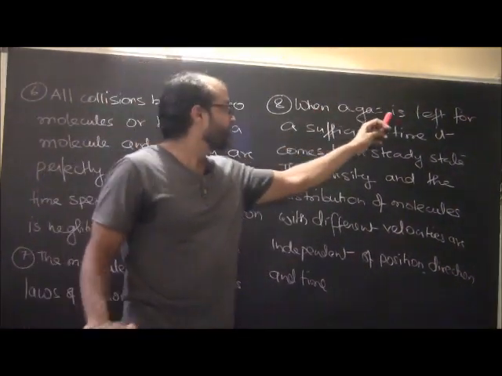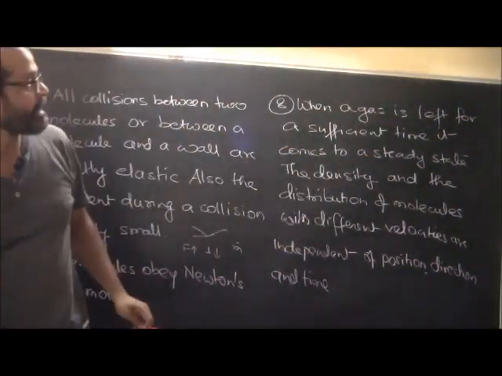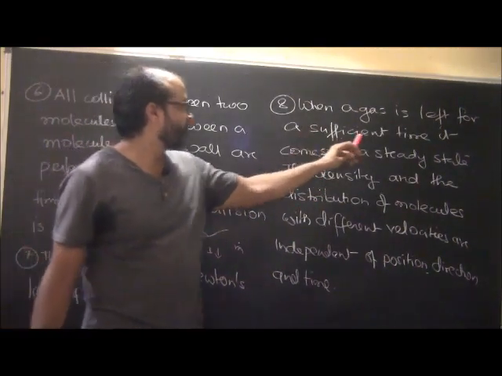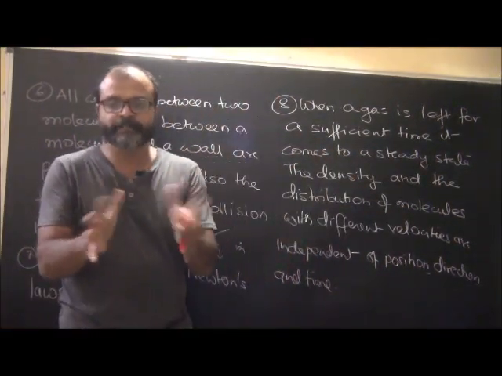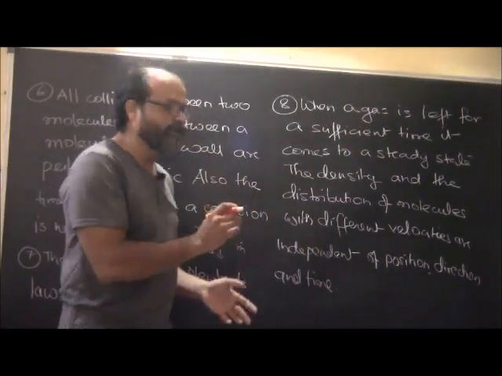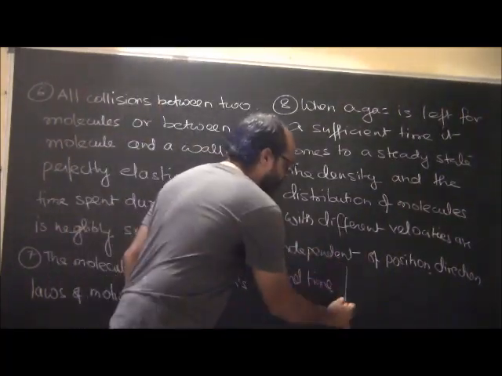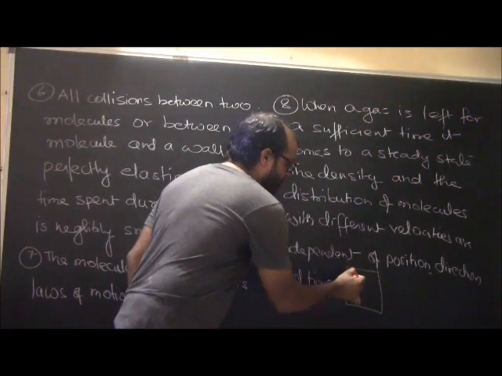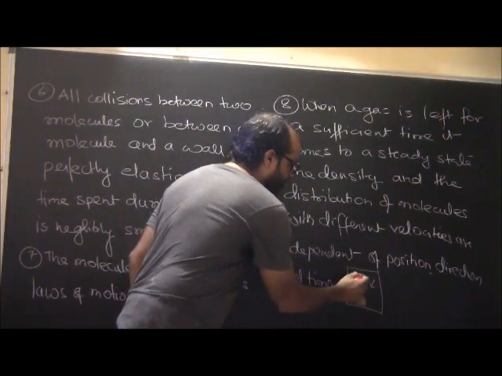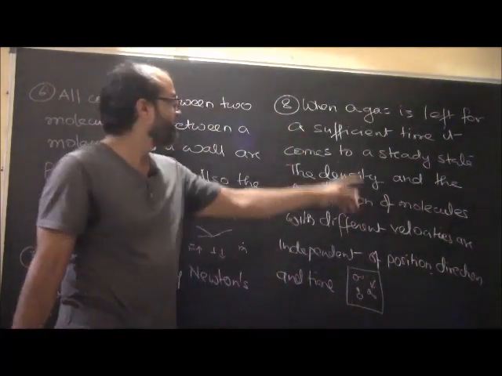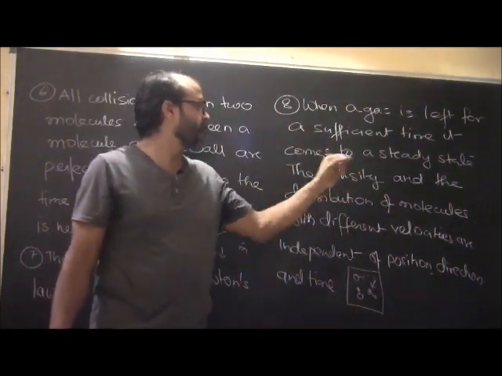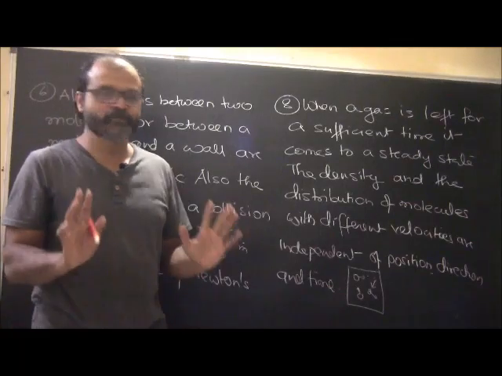When a gas is left for a sufficient time, it comes to a steady state. So when you are not fidgeting with the gas, let's say there is a vessel and you have kept the gas in it for some time. It comes to a steady state.